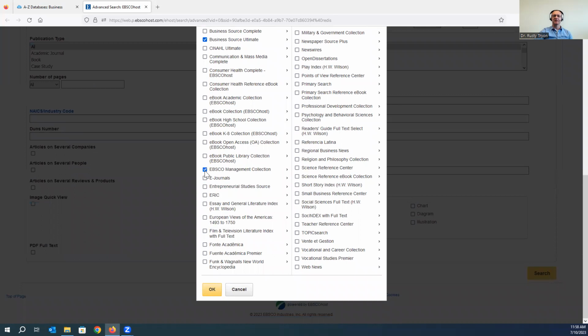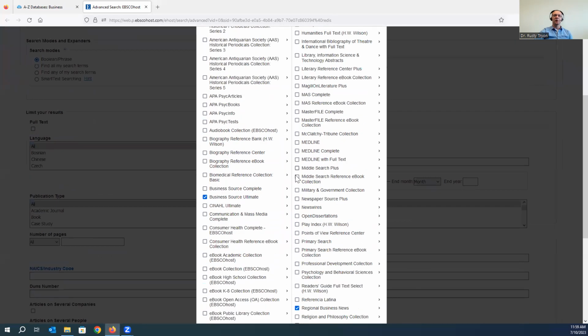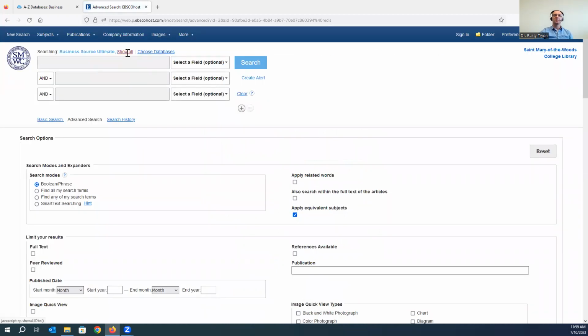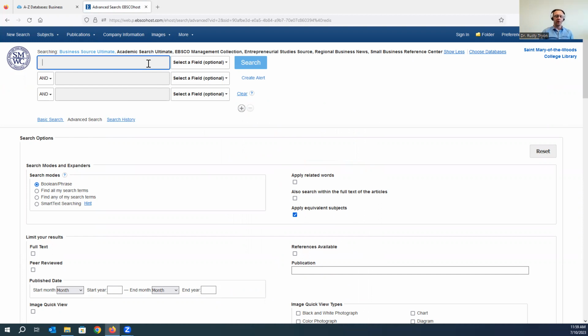EBSCO Management Collection is a business-focused database, as is Entrepreneurial Studies Source. We'll include the regional business news as well as the Small Business Reference Center for the databases that we'll search. At the bottom of that box is the OK button that we can click on. And just to confirm that we selected all the databases we want, we can click on the Show All link at the top of this page, and it lists for us the various databases that we're now searching. So now that we're searching in the right databases, we want to insert and use appropriate keywords and terms to get us the results back that we want.